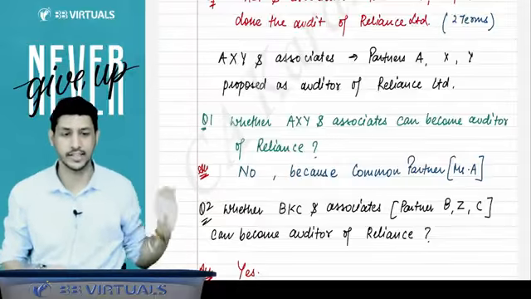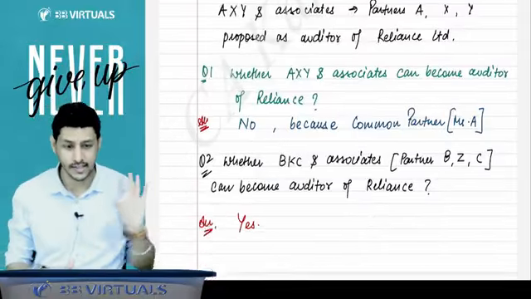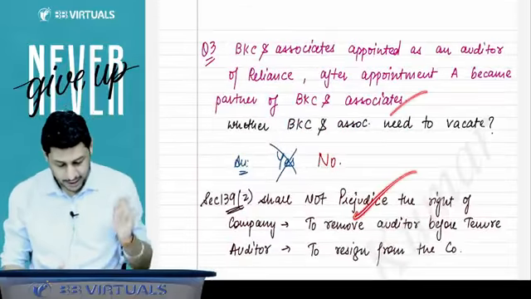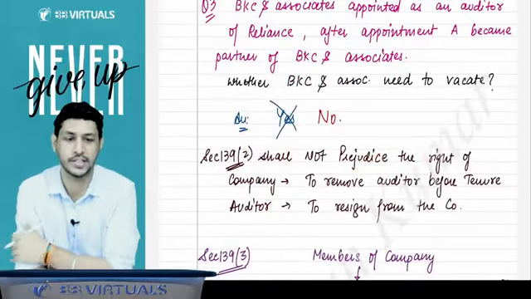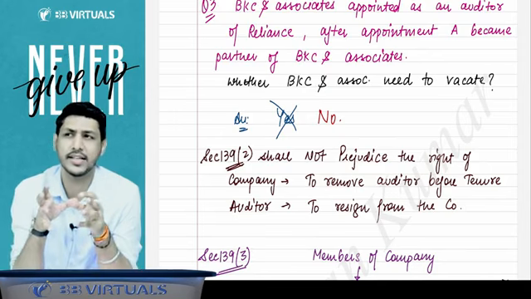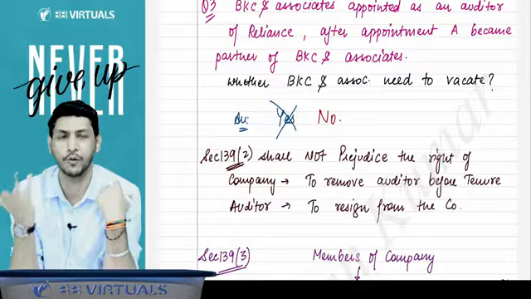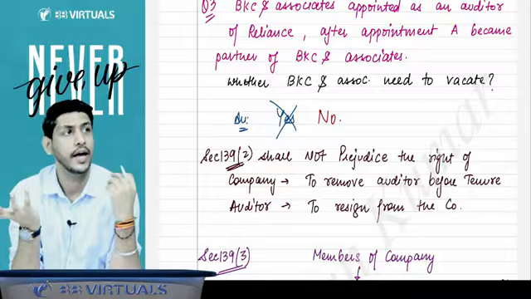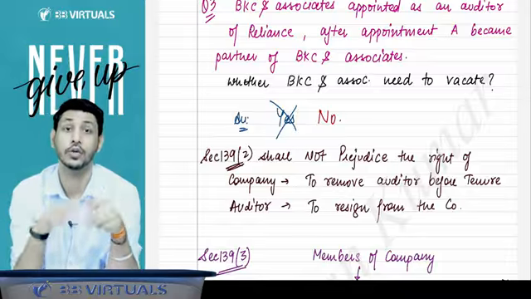And you can also read these examples. Pause the video and you can read these examples. Then 139 subsection 2 also states that an individual auditor will be appointed for a 5 years consecutive term and a firm will be appointed for 2 terms.